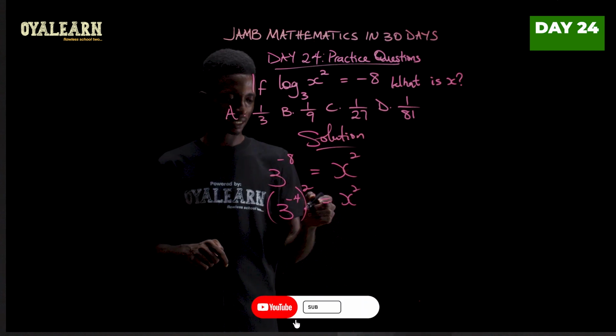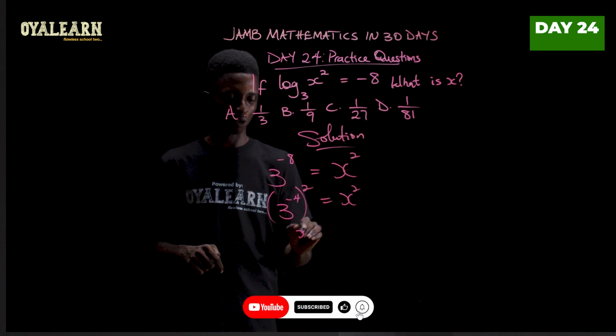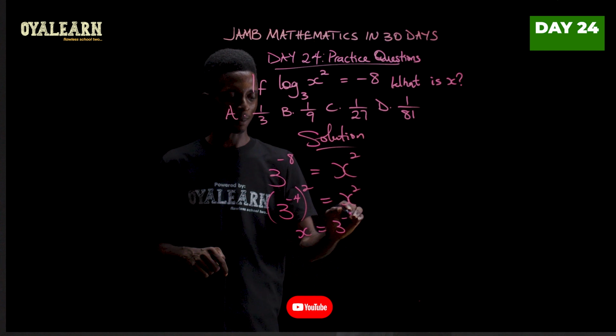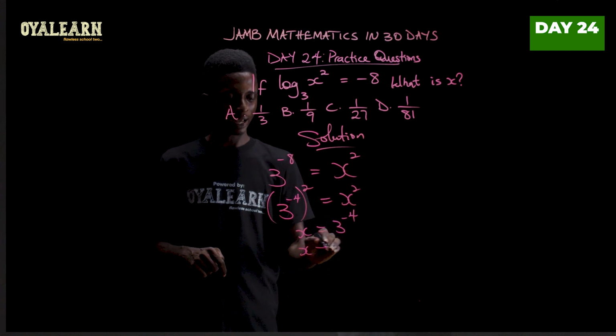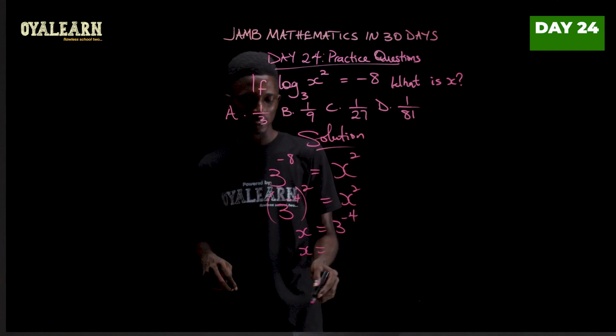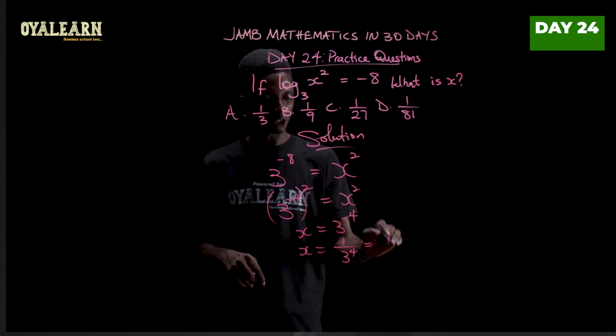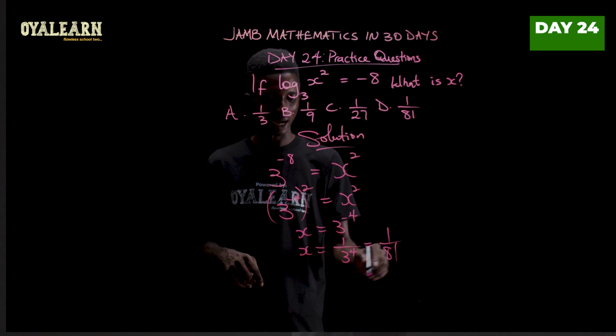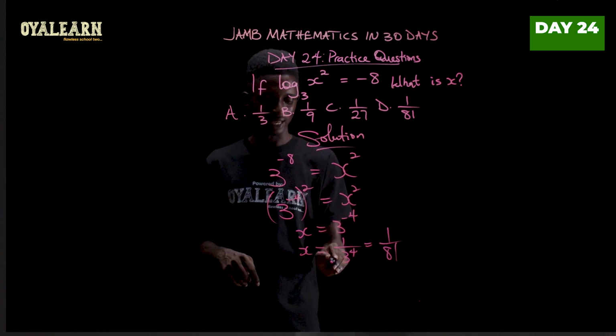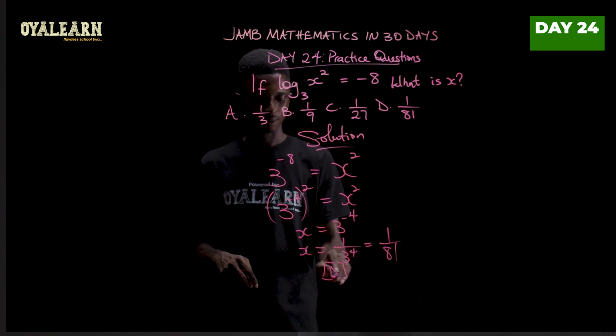So at this point, powers will cancel out, so x equals 3 raised to the power minus 4. And converting this negative index to positive index, it will be 1 over 3 raised to power 4, which is 1 over 81. So the correct answer here is option D.